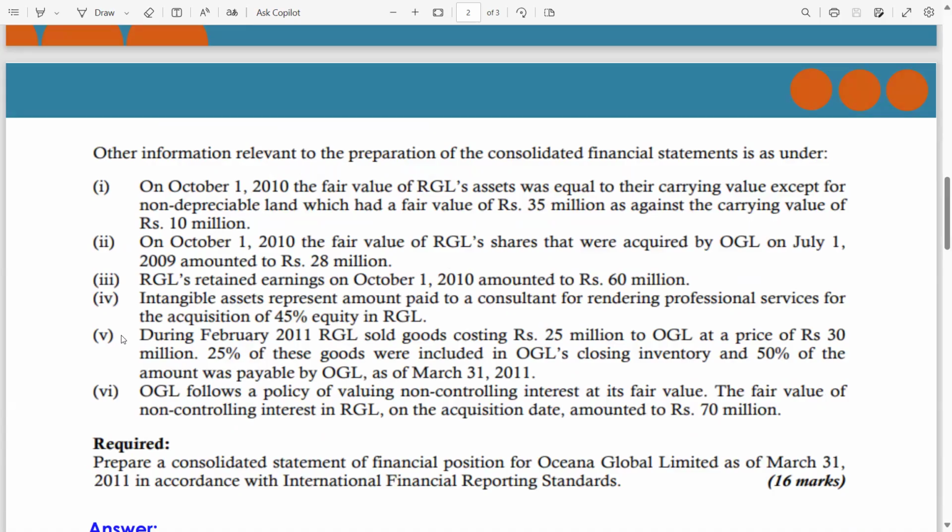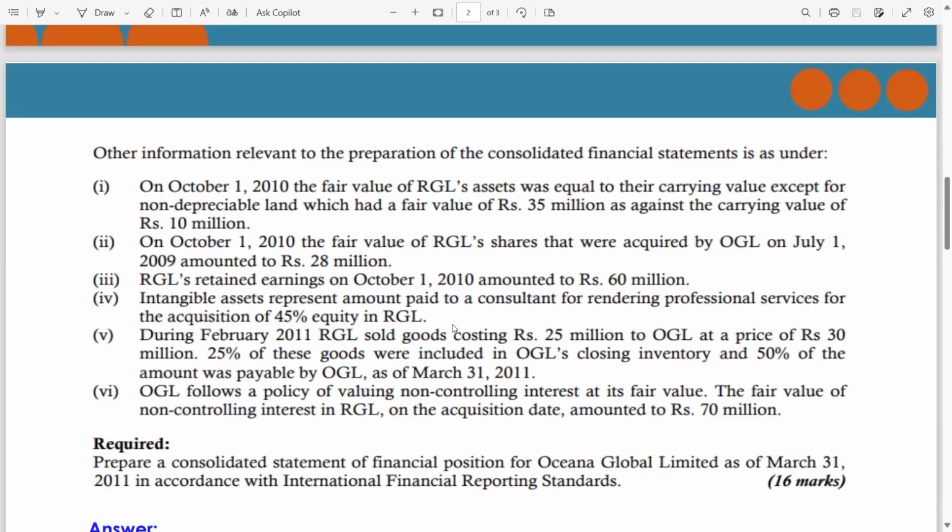Now guys, information number 5. During February 2011, RGL subsidiary sold goods as a sale to the parent. So it means the unrealized profit is in the books of the subsidiary. I am the subsidiary and I am selling goods to the parent company, so the profit is recorded by me in my books.